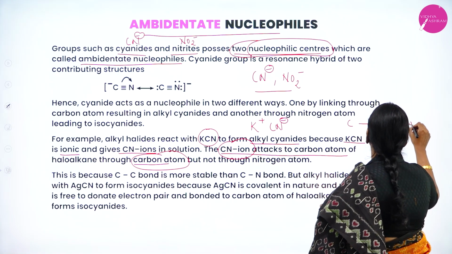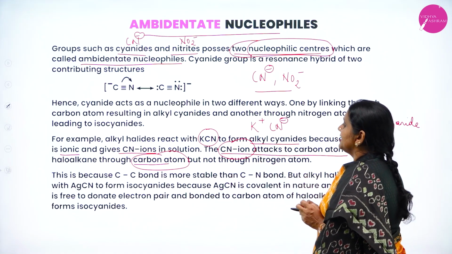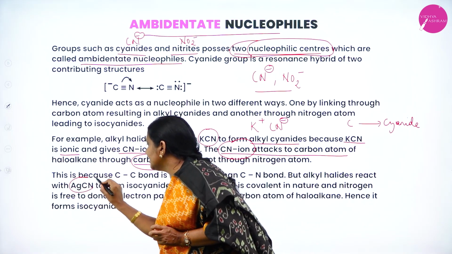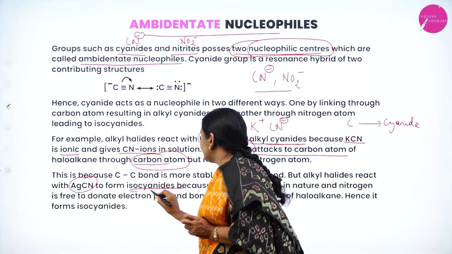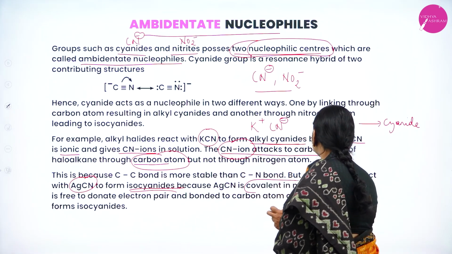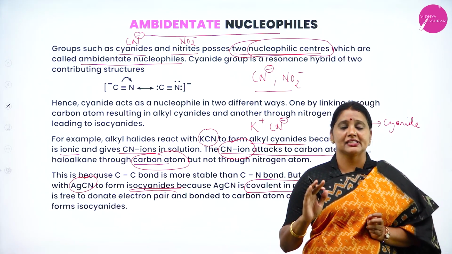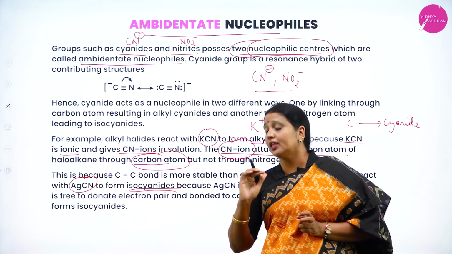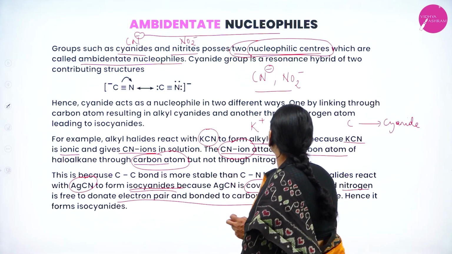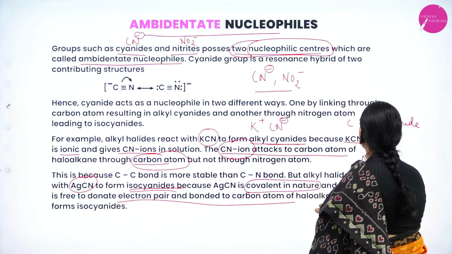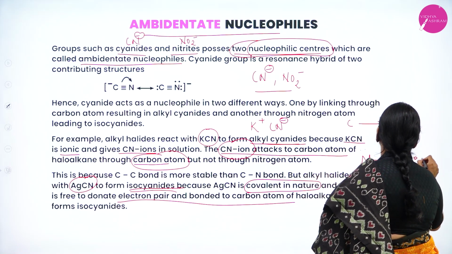Next I will consider AgCN. KCN forms cyanides, AgCN forms isocyanide. Being covalent in nature, it does not ionize. It does not produce CN minus ion. Therefore, the lone pair of electrons present on nitrogen is donated to carbon, and it will form isocyanide.